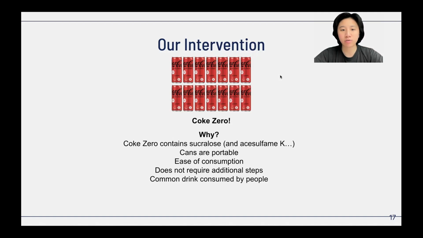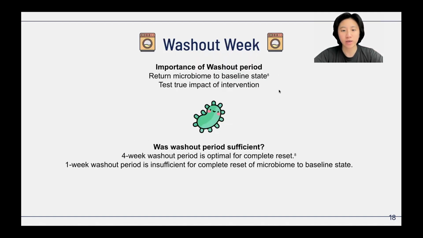Since many people drink Coke Zero regularly, it also lets us examine whether everyday levels of sucralose intake can alter the gut microbiome. Before starting, we included a 1-week washout period to let participants' microbiomes return to baseline. Although literature suggests 4 weeks would be ideal, we shortened it for practicality. This means residual dietary effects might still influence our results.